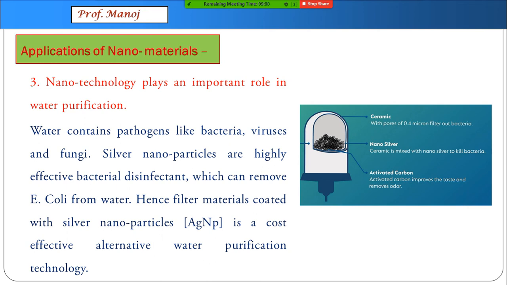They are usually called in technical terms AgNP, that is silver nanoparticle. Most of the Indian water purifiers have been using this, and with the help of IIT Madras, they have been making this kind of nanoparticles on large scale. So it's a totally Indian material which we have been using in our daily life.